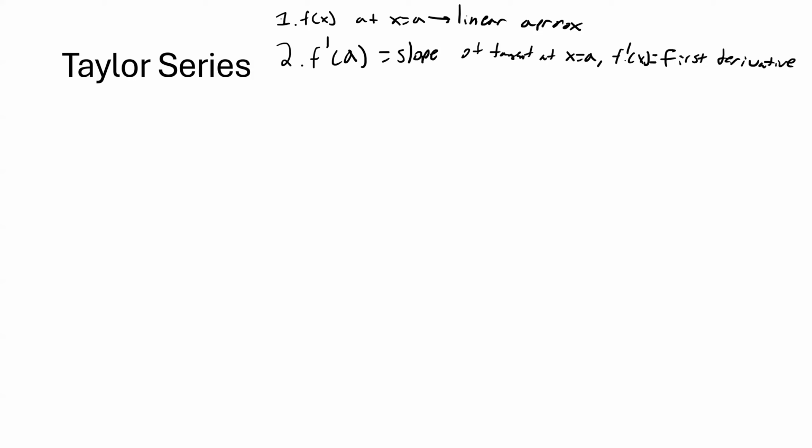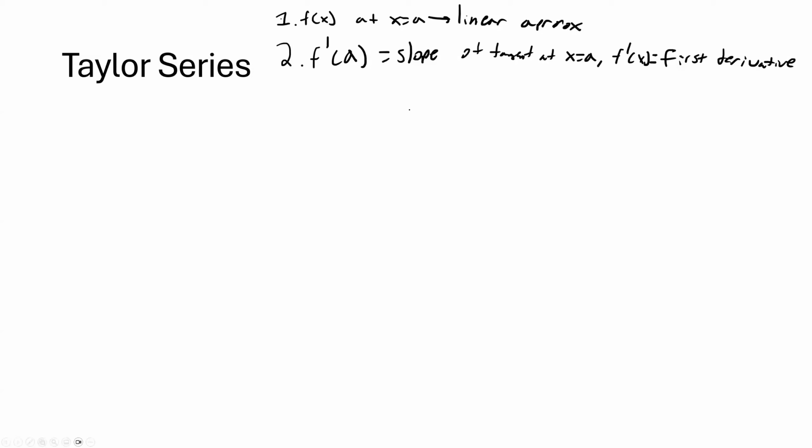Because f prime of x is also a function, I can also have lines. It gives you the slope at any point, or the instantaneous slope at any point on f of x. And so the instantaneous slope at any point on f prime of x is f double prime of x, which is the second derivative. Okay, so I'm going to take a step back from derivatives, but I'll return to why this is important in a second.